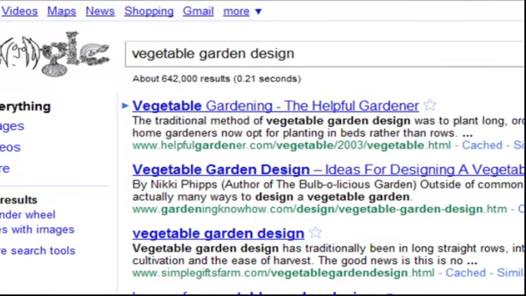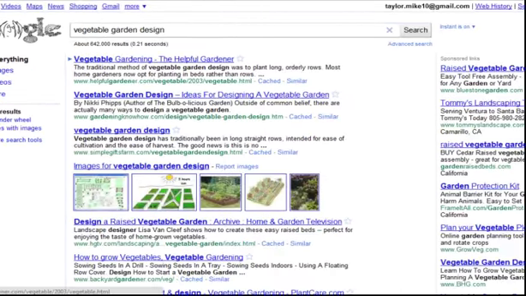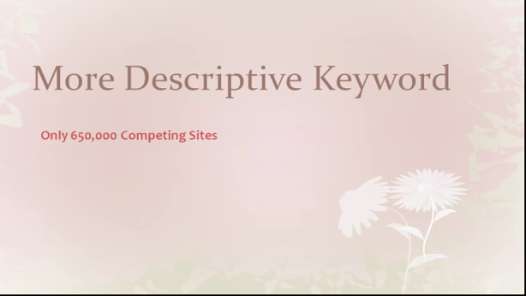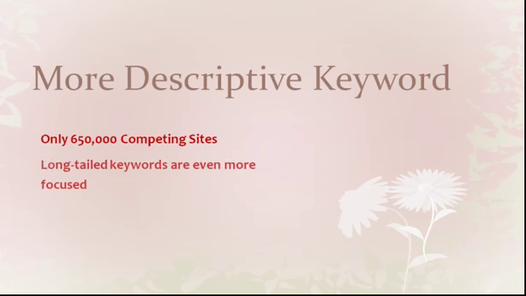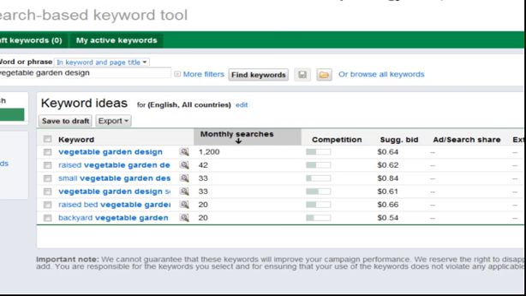Here you can see that by making this more descriptive, we've cut it down to about 640,000 competing sites. So the more descriptive keywords cut it down. That's even more focused, and again, your visitors are happier.